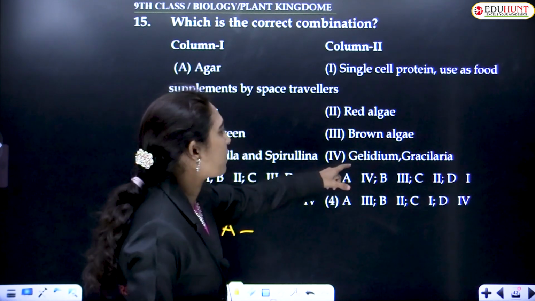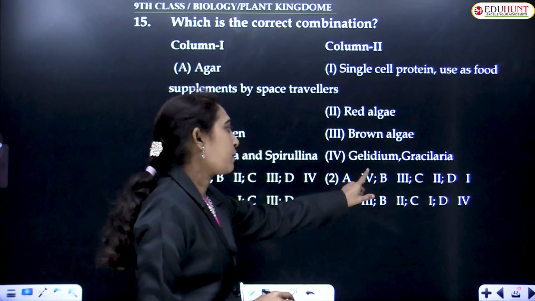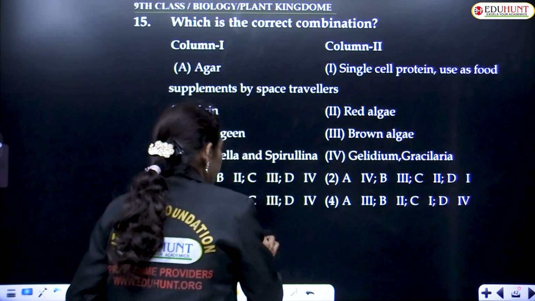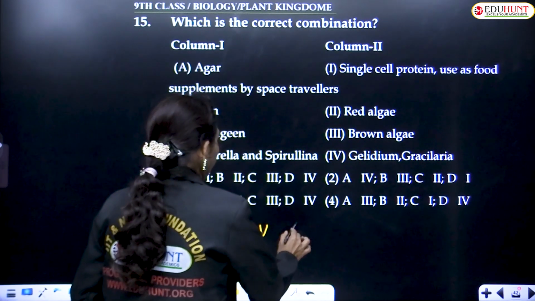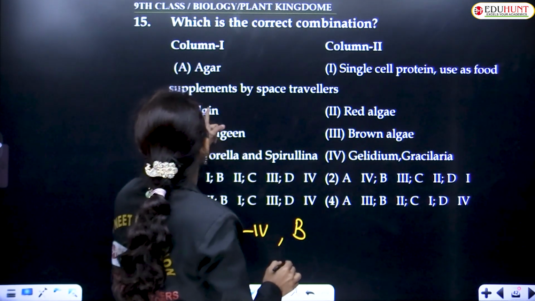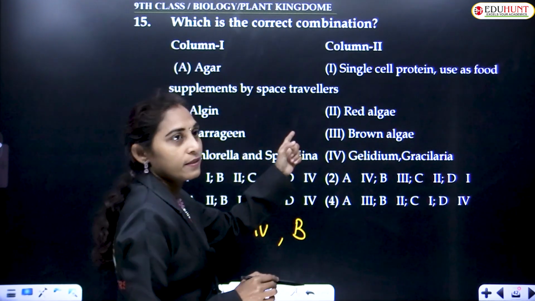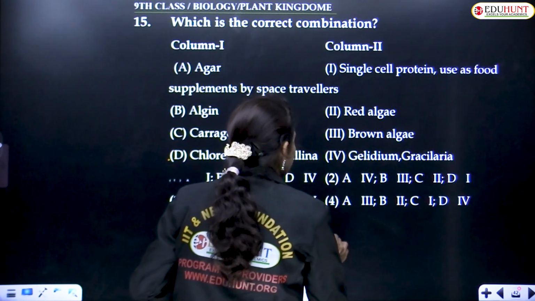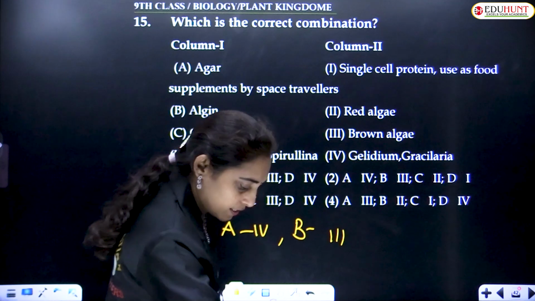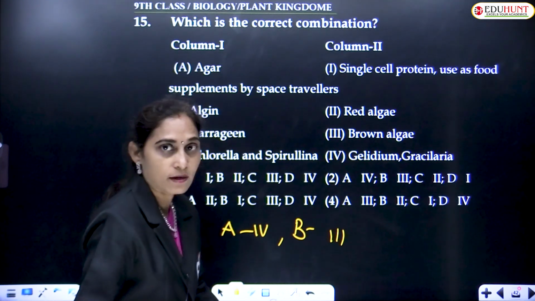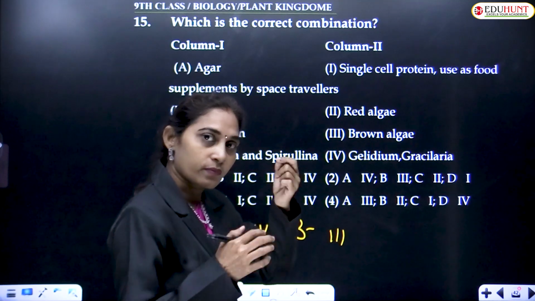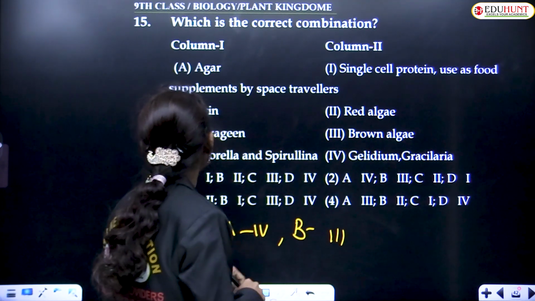Agar comes from red algae, Gracilaria and Gelidium, so the option is 4. B is algin, coming from the brown algae, that is 3. Alginic acid and fucoidan are present in the seaweed's cell wall.